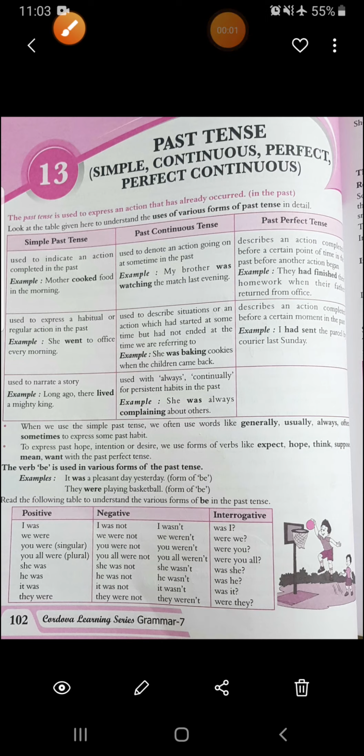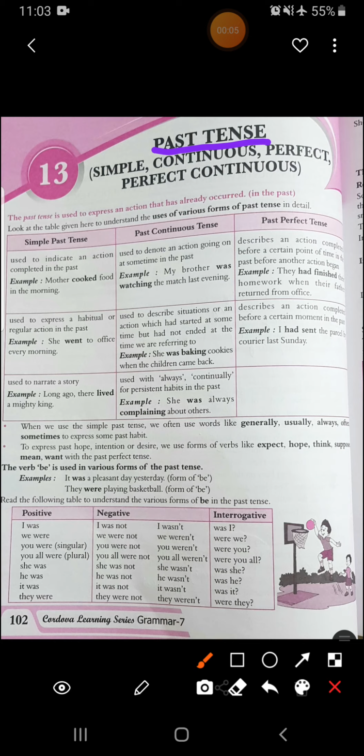Hello, class 7. This is your chapter number 13, that is past tense. In this chapter, we will see all the forms: simple, continuous, perfect, and perfect continuous. In the last chapter, we have seen that there are three tenses. What are those? Present, past, and future.